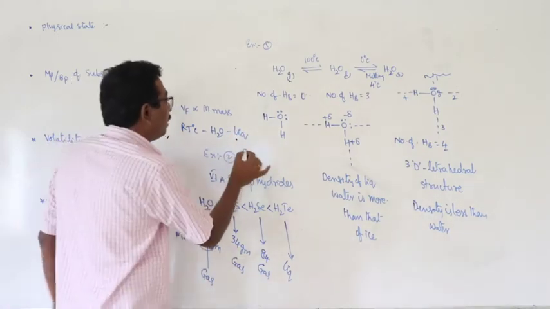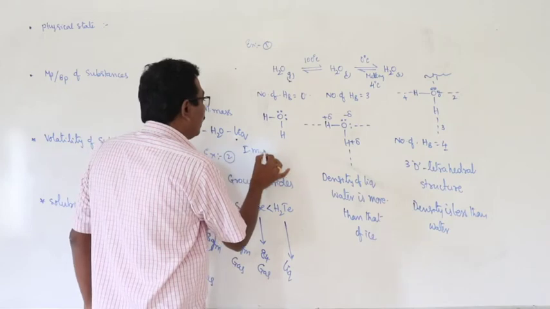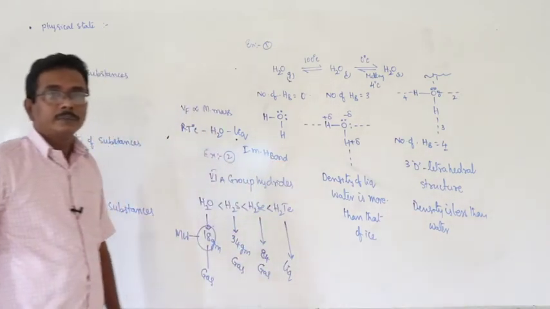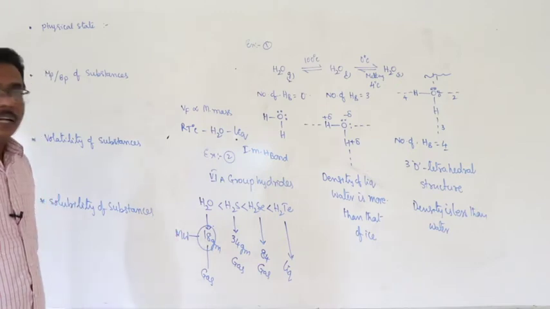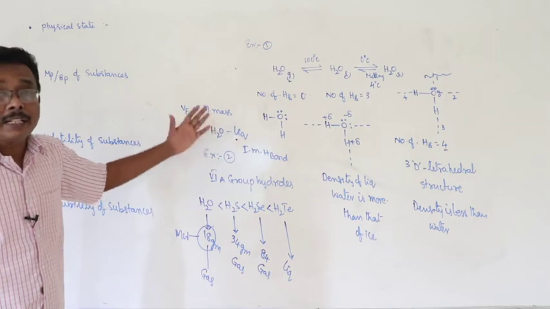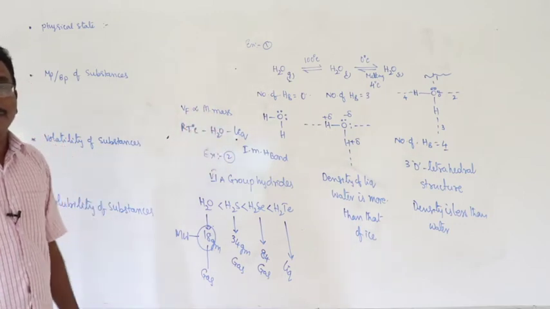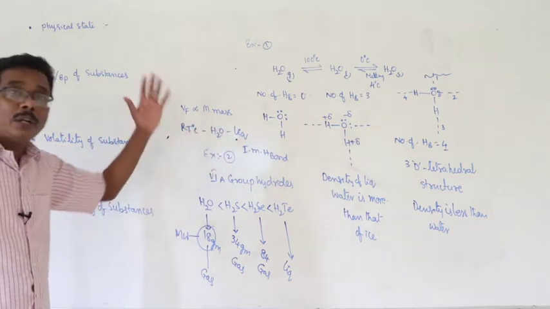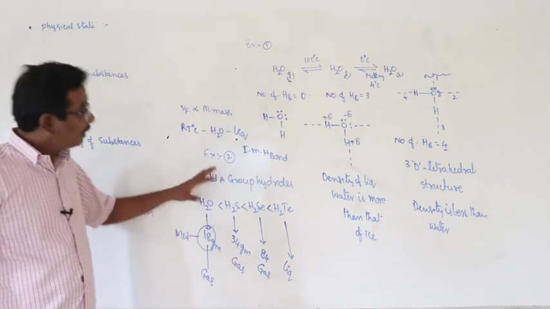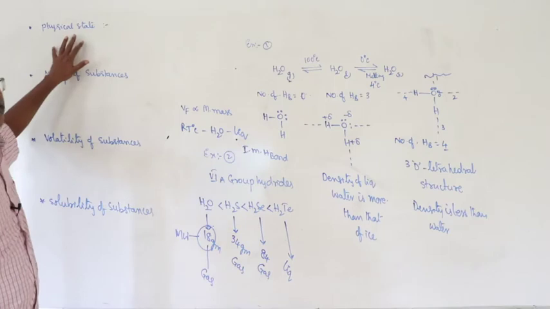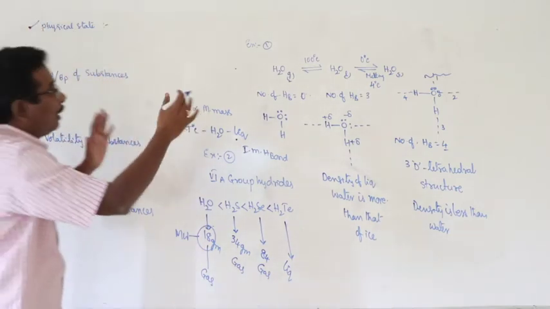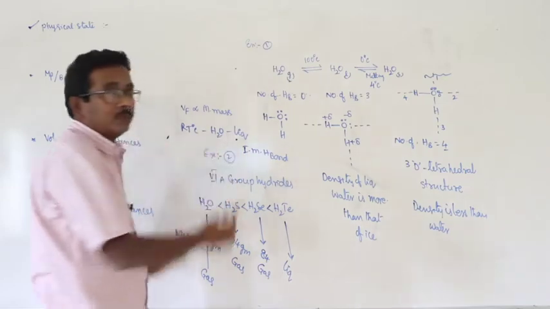Due to the presence of intermolecular hydrogen bonds. The same thing happens to ammonia in 5A group hydrides, and the same thing happens to HF in 7A group hydrides. This is about the influence of hydrogen bonds over the physical state. This is the explanation for example 1 and example 2.